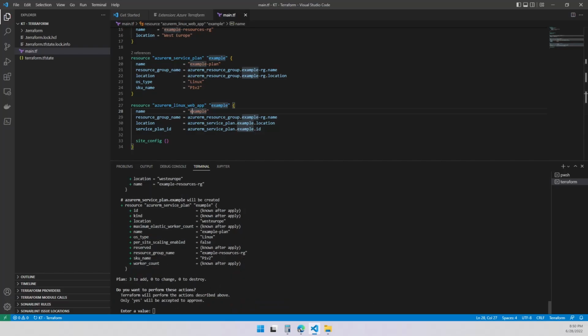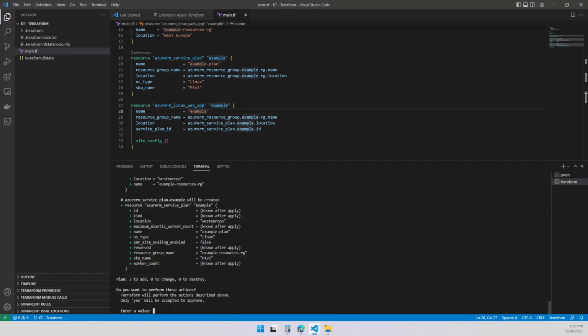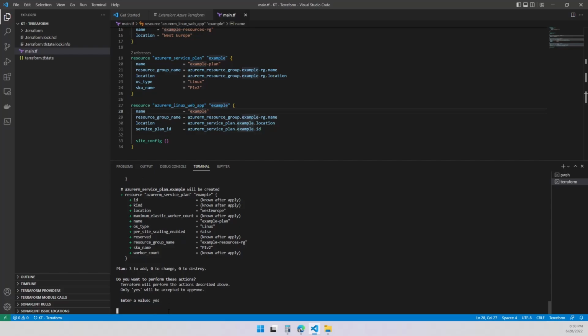So now it ran the plan again, and it shows me what it's going to be doing, and it asks for the confirmation. I'm going to say yes. But again, it's going to fail creating this resource because example is not globally unique inside of Azure. Terraform doesn't see that until it's applied.